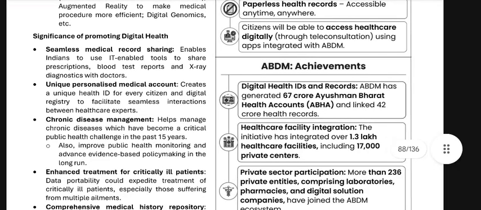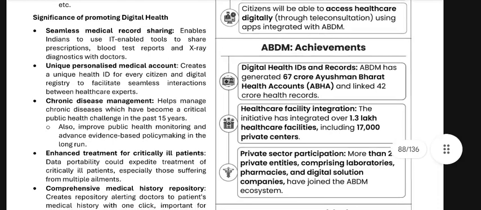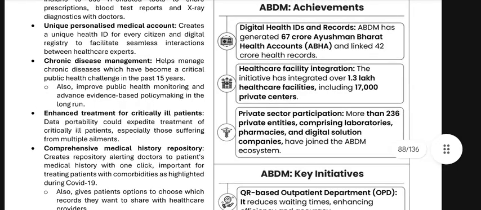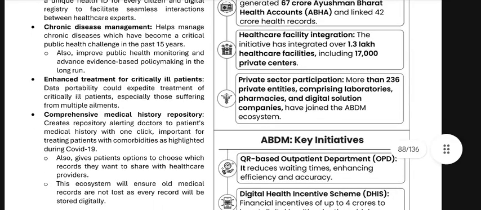ABDM has generated 6.7 crore Ayushman Bharat Health Accounts, ABHA, and linked 42 crore health records. Healthcare facility integration: the initiative has integrated 1.3 lakh healthcare facilities and 70,000 private centers. Private sector participation: more than 236 private entities, comprising laboratories, pharmacies, and digital solution companies, have joined the ABDM ecosystem.